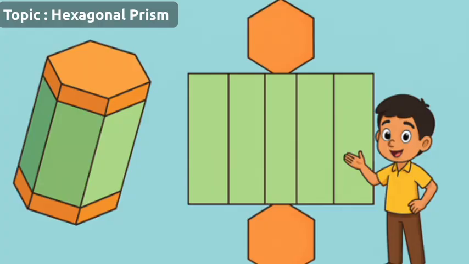Next topic: 2. Hexagonal prism. A hexagonal prism has 2 hexagons, one on the top and one on the bottom, and 6 rectangles joining them. Think of a honeycomb jar, the top and bottom look like hexagons. If we open it flat, we get a net with 2 hexagons and 6 rectangles in between. That's the net of a hexagonal prism.